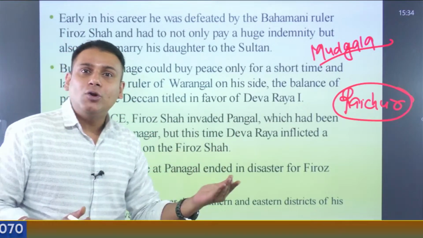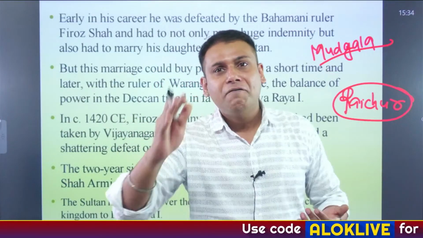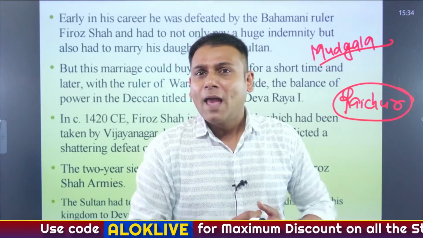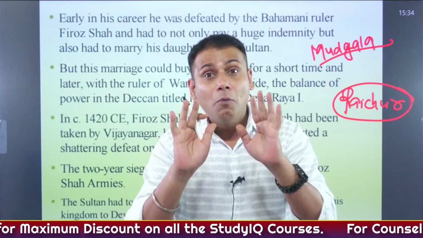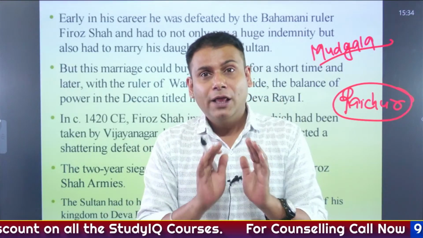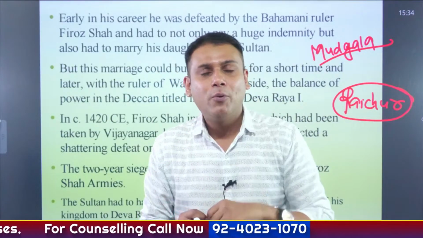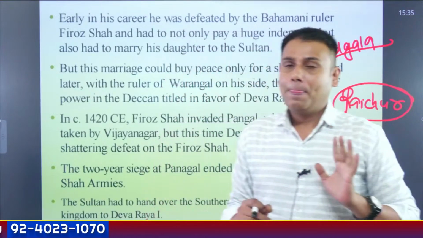And this actually infuriated Firoz Shah, the entire name Tajuddin Firoz Shah, who was the ruler of the Bahmani kingdom. And so, it is said that there was a battle for almost 4 months, and he occupied the region of Raichur Doab, which is located between the Krishna and Tungabhadra rivers.